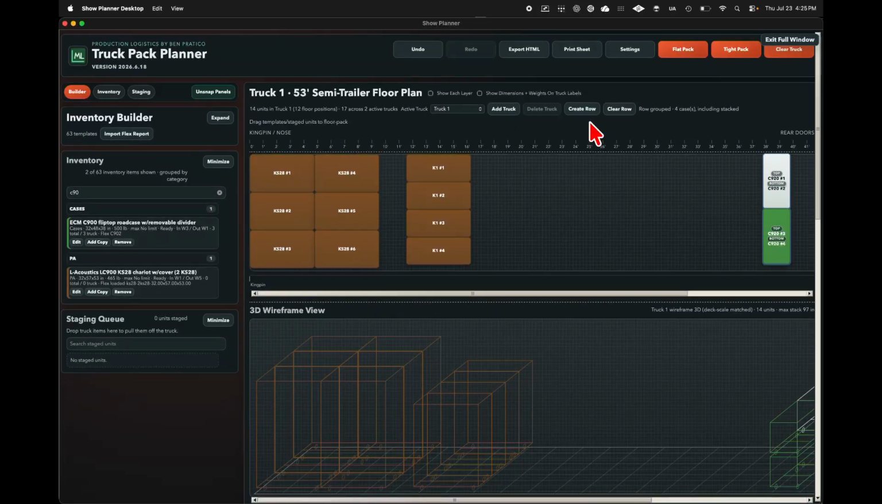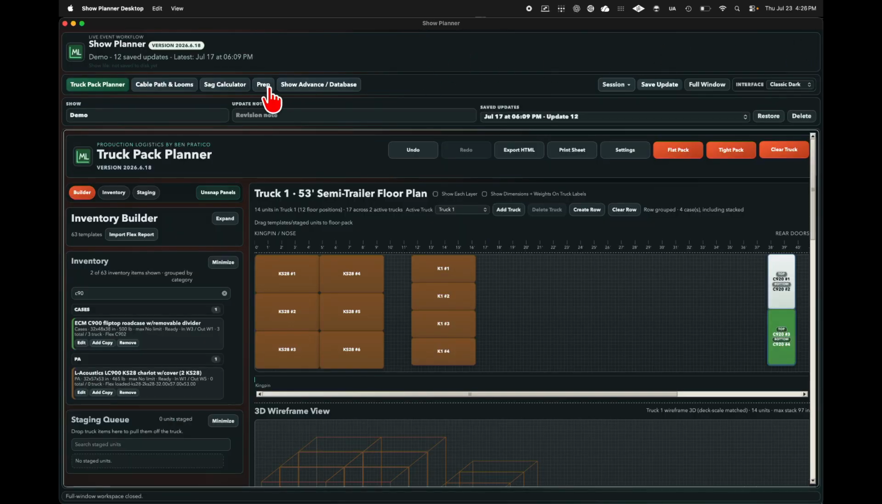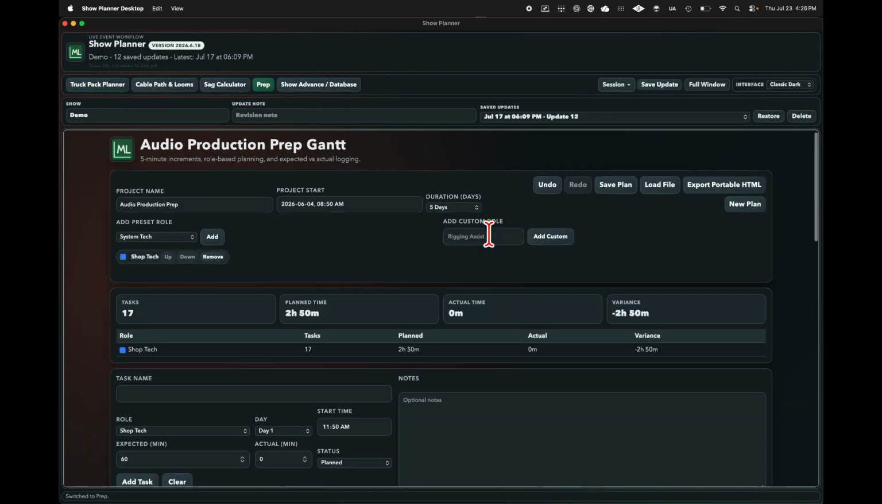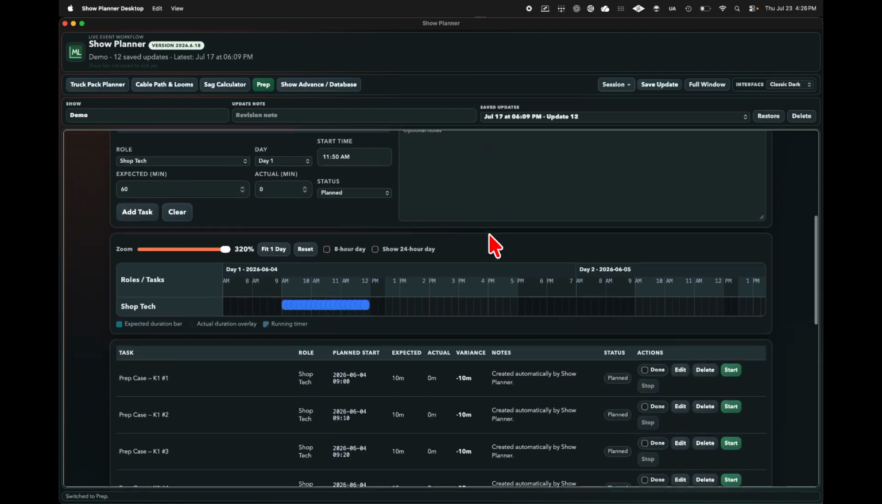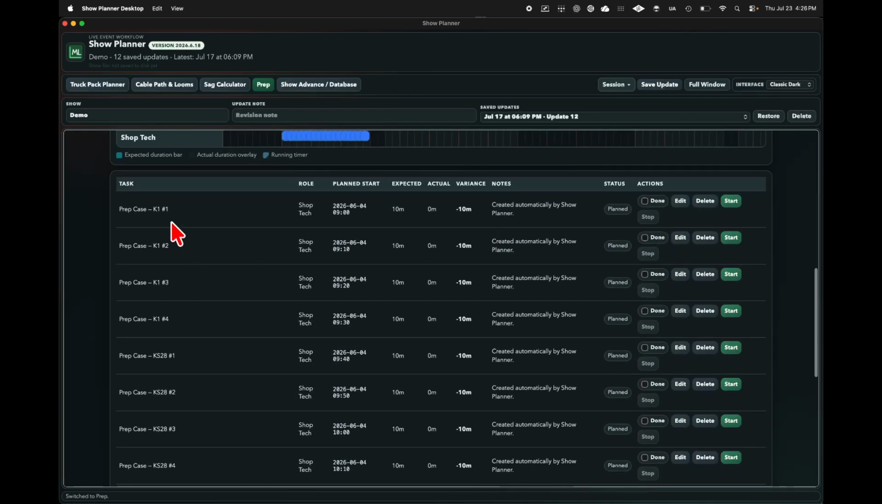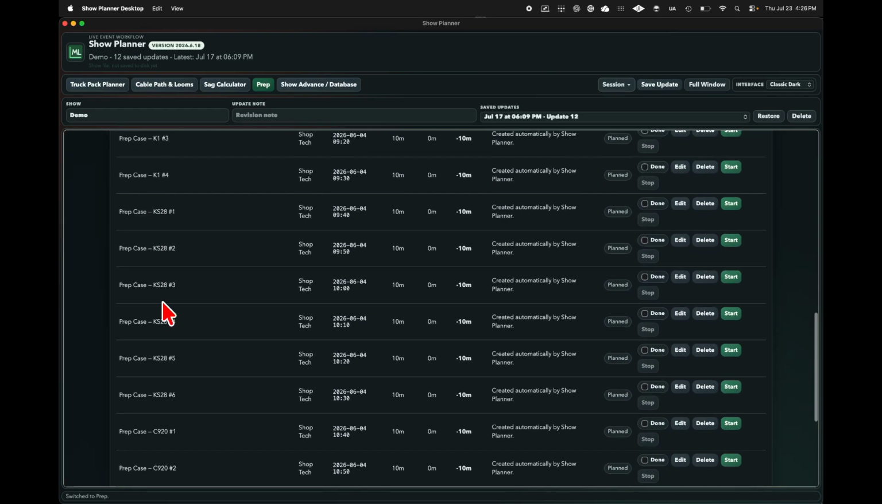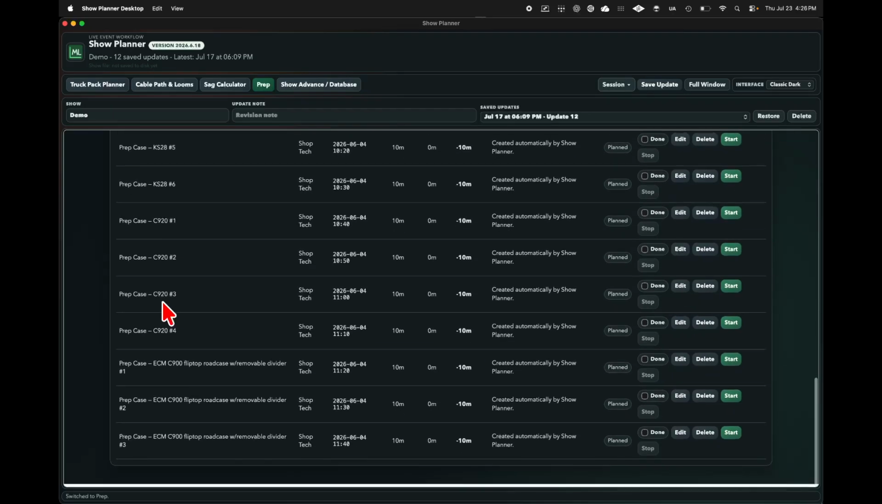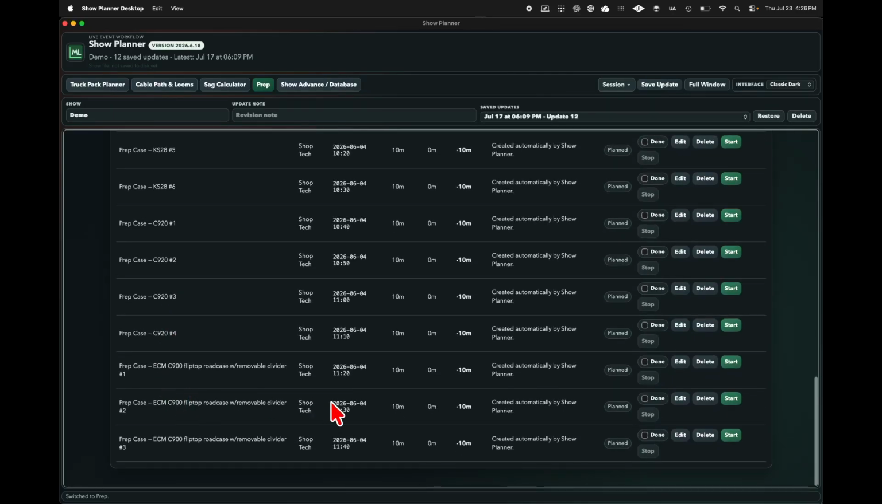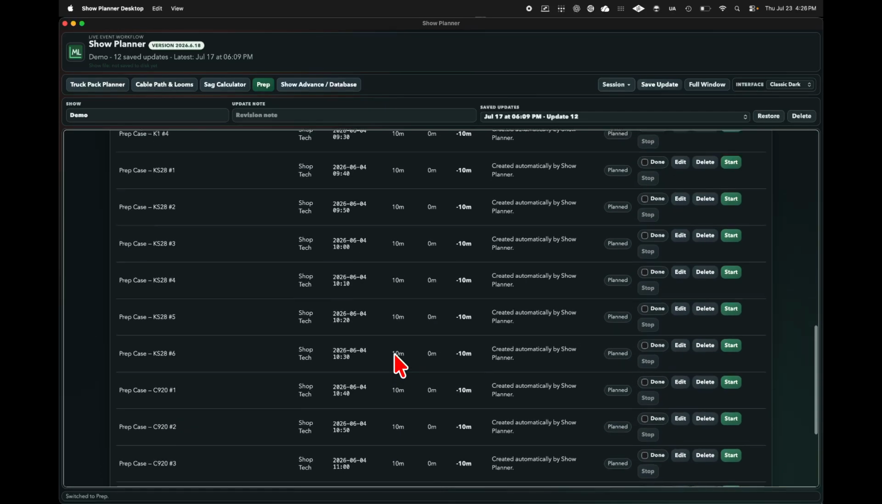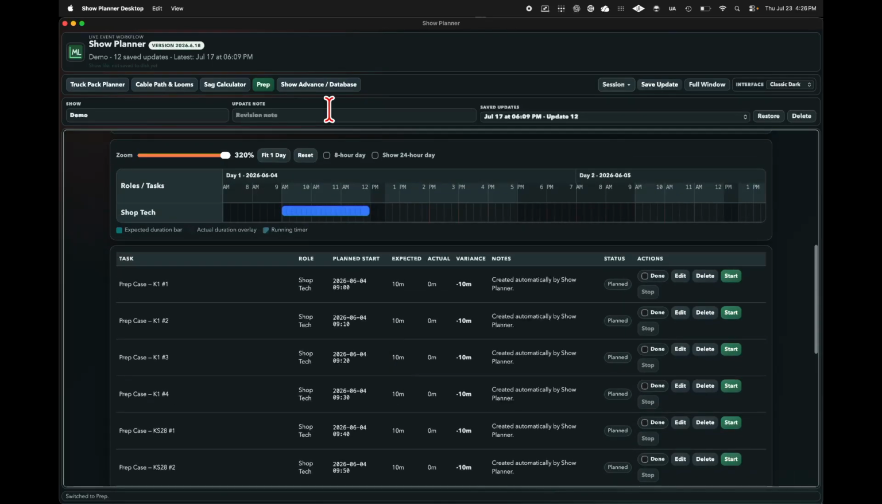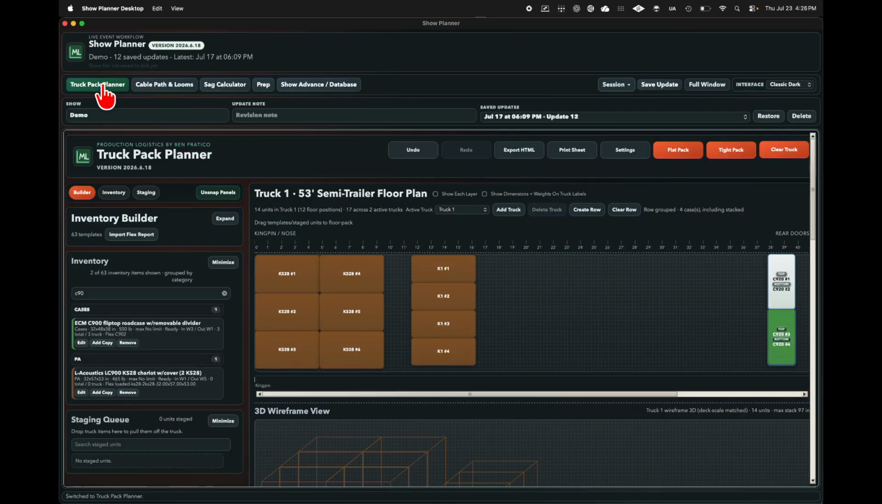As well as with our Cable Loom app, this one has been in the background adding these to a task for our shop tech. We can now see our case prep for all the cases that we've added to the truck and estimated prep time. Currently just set to a default of 10 minutes. Back to our truck pack.